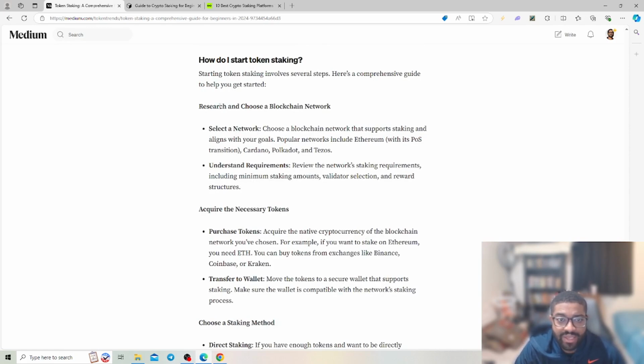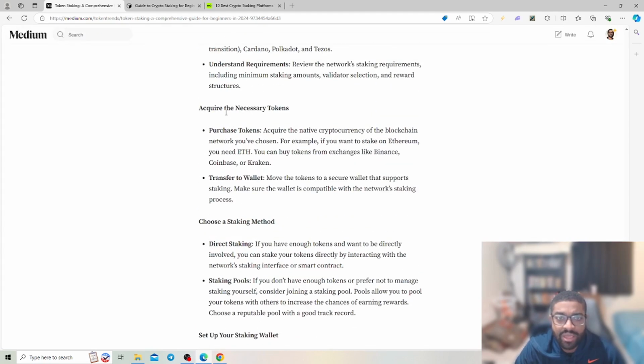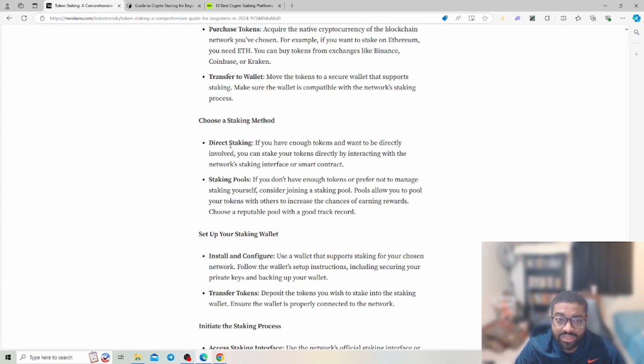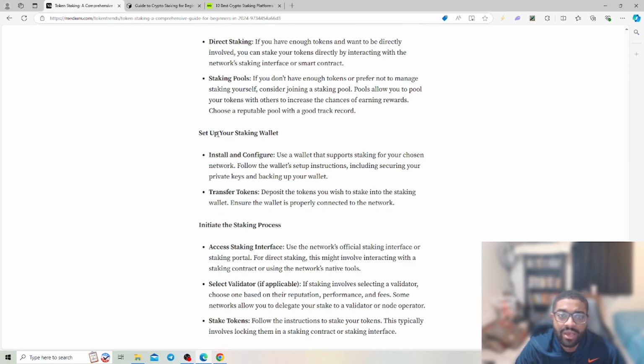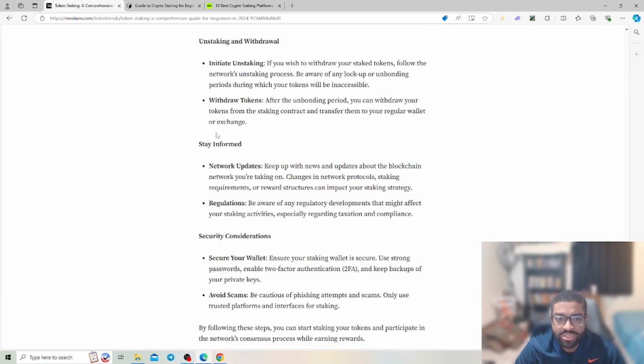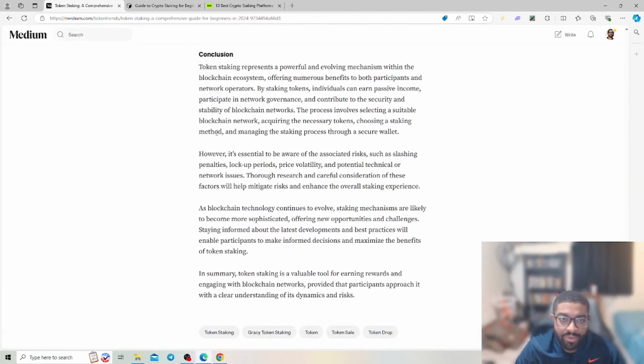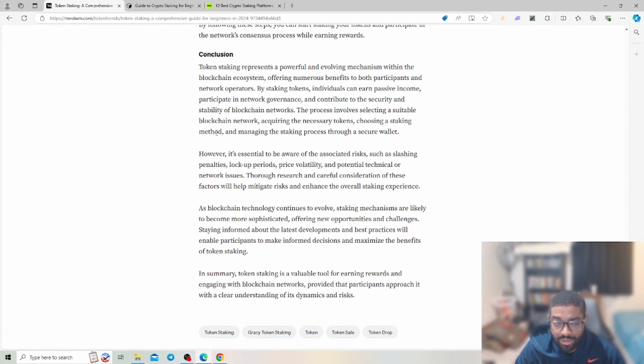But how do you start staking? You research and choose a blockchain, acquire the necessary tokens. You purchase the tokens and choose a staking method. Direct staking: if you have enough tokens and want to be directly involved, you can stake directly by interacting with the network staking interface on that contract, or you can get into staking pools. So there are just so many different things you'll be able to get into. But let's actually scroll down, look into the conclusion, and then we're going to go on to our next page.